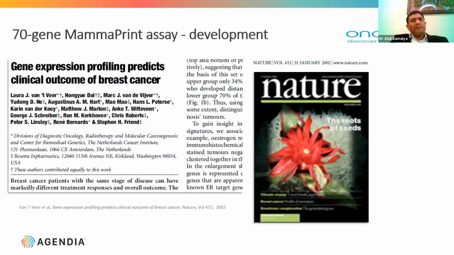The first time this MammaPrint assay was published was in 2002 in Nature, and Gene Expression Profiling Predicts Clinical Outcome of Breast Cancer was the title.